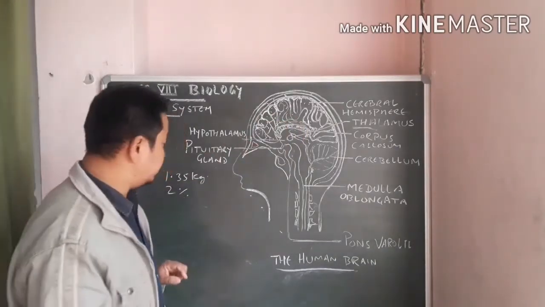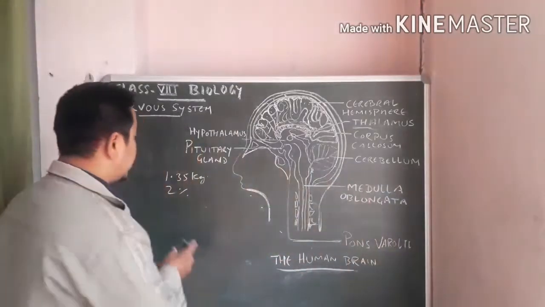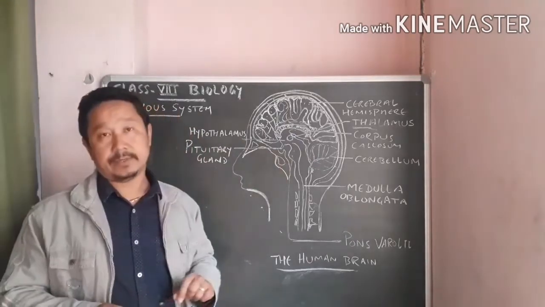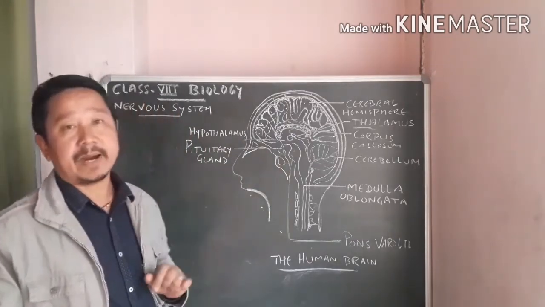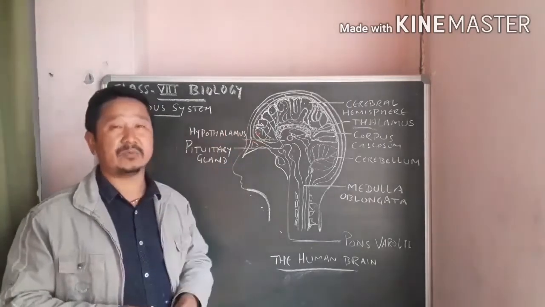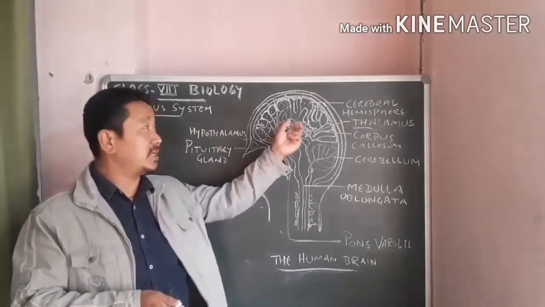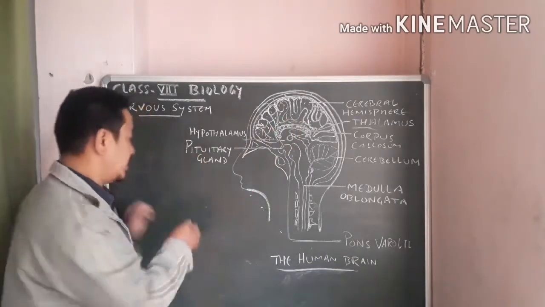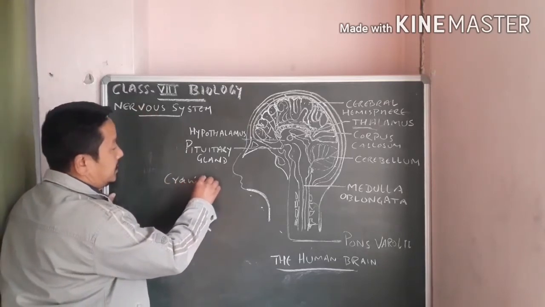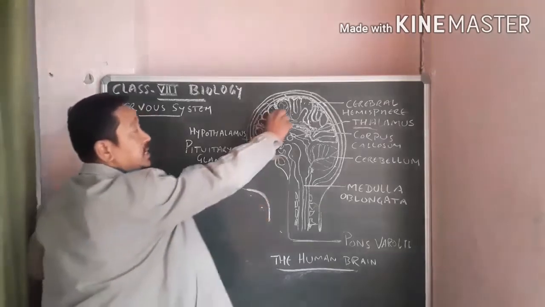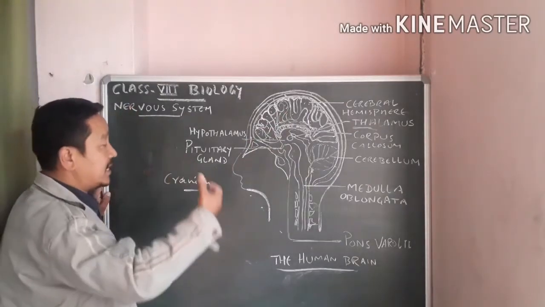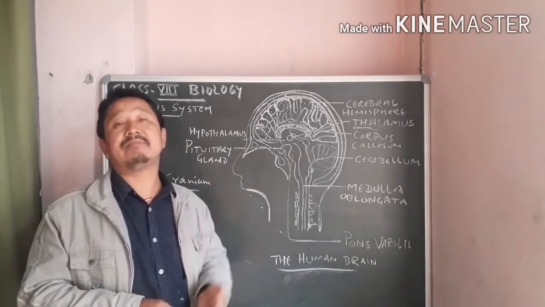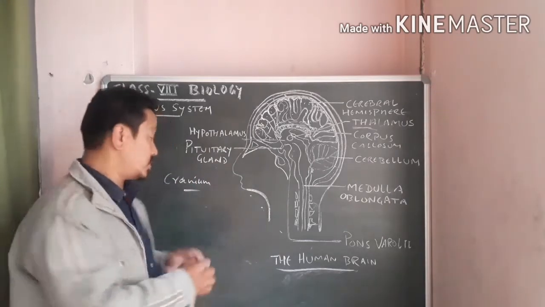Then we'll see directly the parts of your brain. The brain has mainly 3 parts. If you go into it in detail, you find so many things there. Your brain is enclosed in a brain box called the cranium, which is also called the skull, inside which your brain is protected. Besides this, your brain is also covered by a 3-layered membrane, which is called meninges.